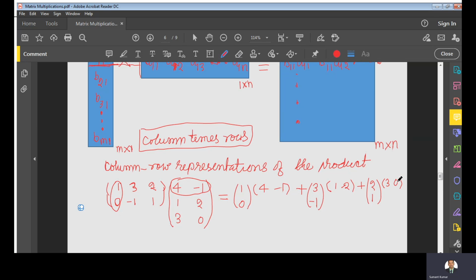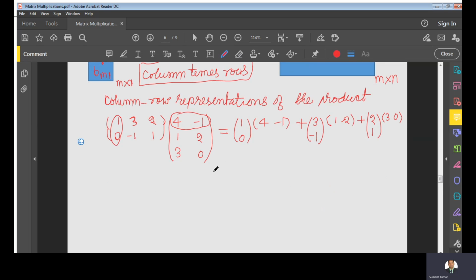When we do this multiplication, a 2 by 2 matrix will come. How? 1 times 4 is 4, 1 times -1 is -1, 0 times 4 is 0, 0 times -1 is 0. So clearly a 2 by 2 matrix is coming in each case.